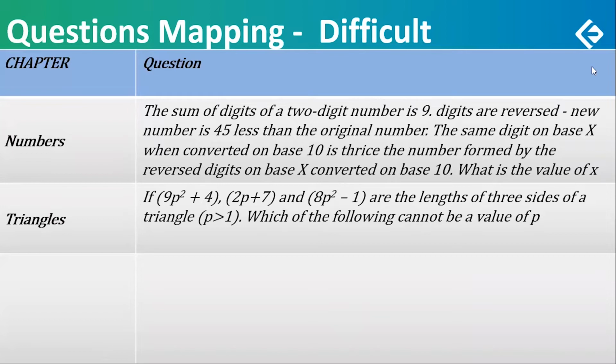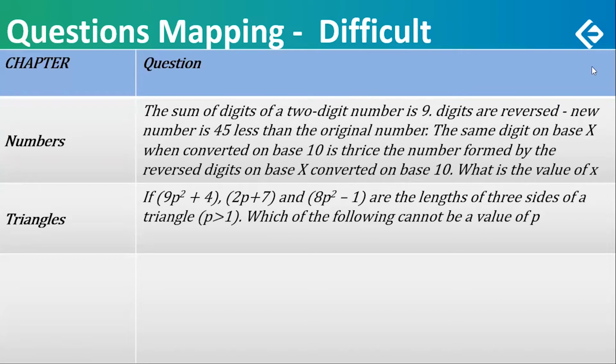Numbers. The sum of digits of a 2-digit number is 9. Okay, quite a standard situation. Digits are reversed. The new number is 45 less than the original number. Up till now, everything is okay. Very easy looking. This part is easy, probably something that can be done mentally by many people. Now, the later part is what makes it actually difficult.